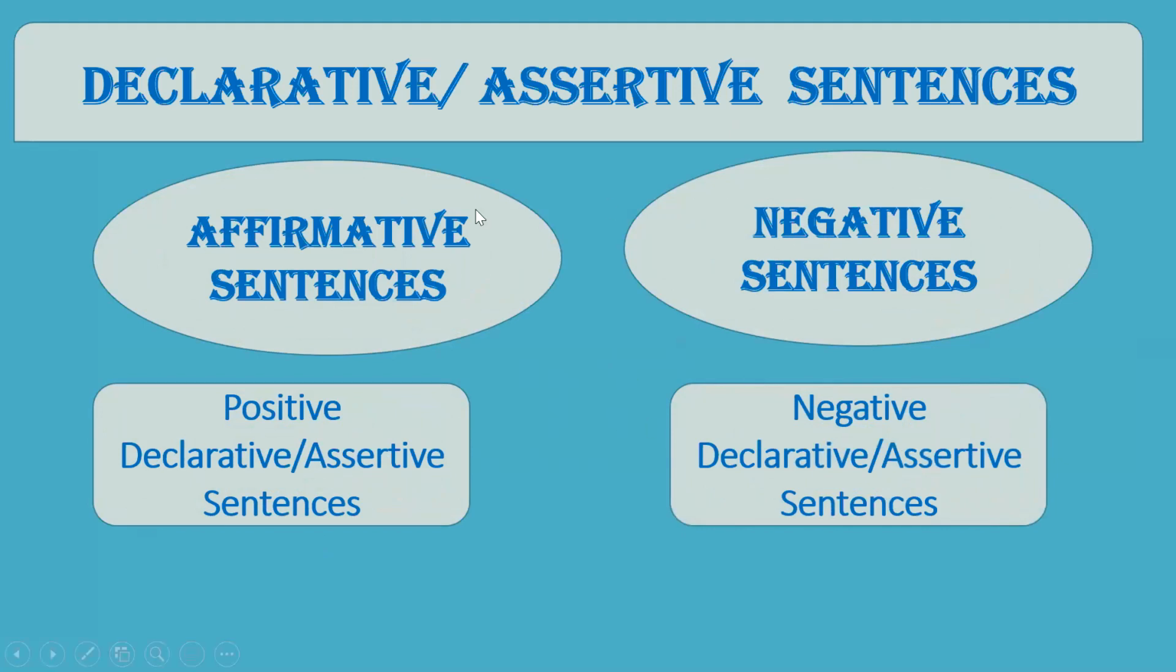So in an affirmative sentence, you will not have any negative words, but in a negative sentence you will have negative words like no, not, nothing, never. Okay, that makes the sentence a negative sentence. The use of words like no, not, never, nothing, no one, these are the words which make a sentence negative.